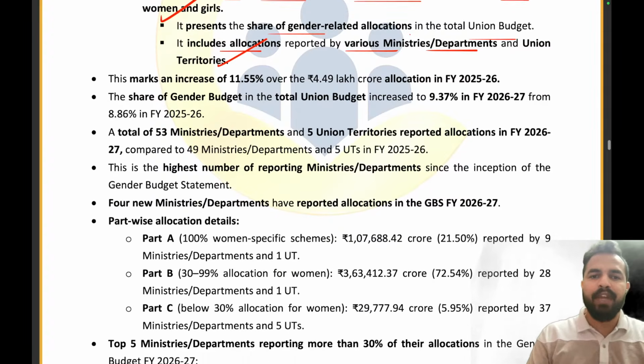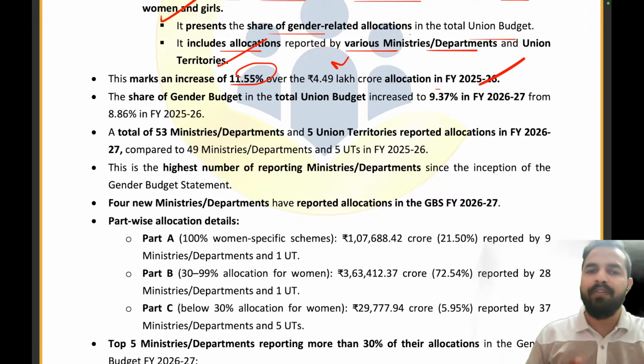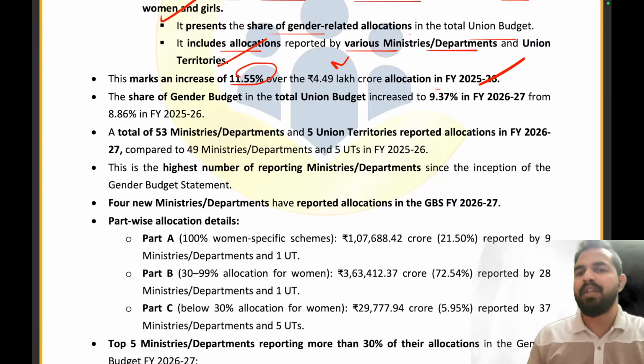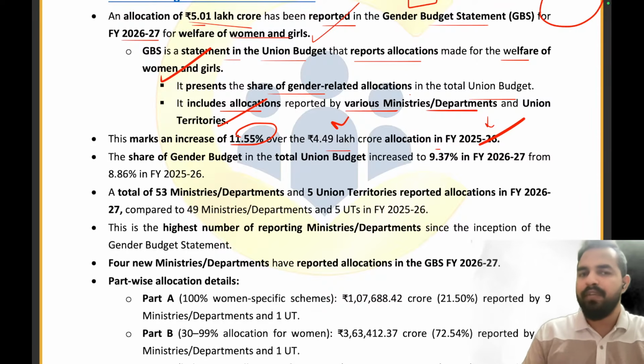This marks an increase of 11.55% over the 4.49 lakh crore allocation in the fiscal year 25-26. So, my dear friends, this marks an increase of 11.55% over the 4.49 lakh crore allocation. तो जो हमारा allocation है 4.49 lakh करोड़ का, उसके 11.55% इंक्रीमेंट यहाँ देखने को मिला है in the fiscal year 25-26. क्लियर एवरीवन? तो लास्ट ईयर 25-26 में क्या एलोकेशन था? 4.49 लाख करोड़. इस साल कितना है? अराउंड 5.01 lakh crore, which is an increment of 11.55% from the last year.